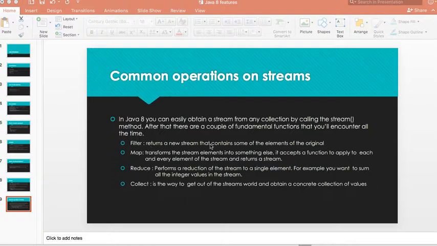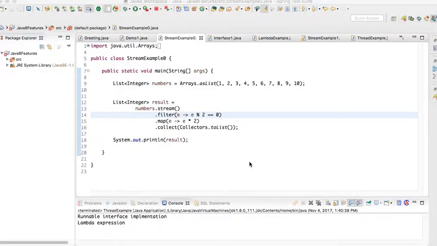We'll see some examples. If you look at this example, here I have numbers from 1 to 10, which returns a list of integers. I want to double only the even numbers and collect them into a separate list. Usually in the traditional way, we'll loop and iterate through the list, take the even numbers and double them, and then collect all these values into a separate list. If you use streams, it will be very easy.